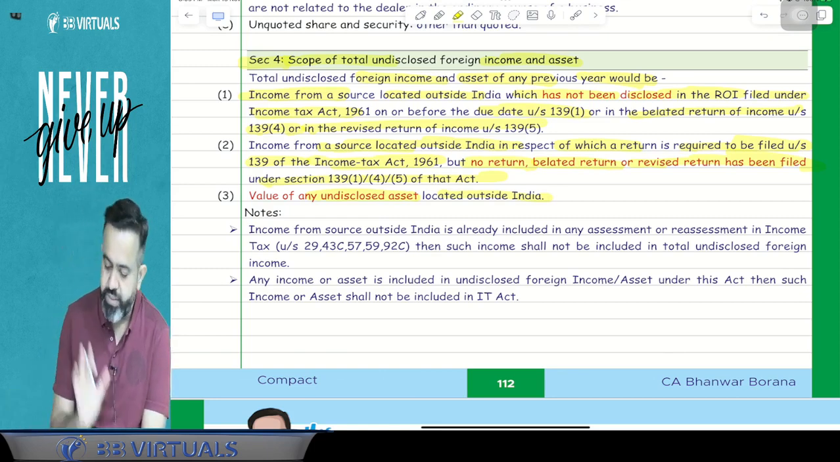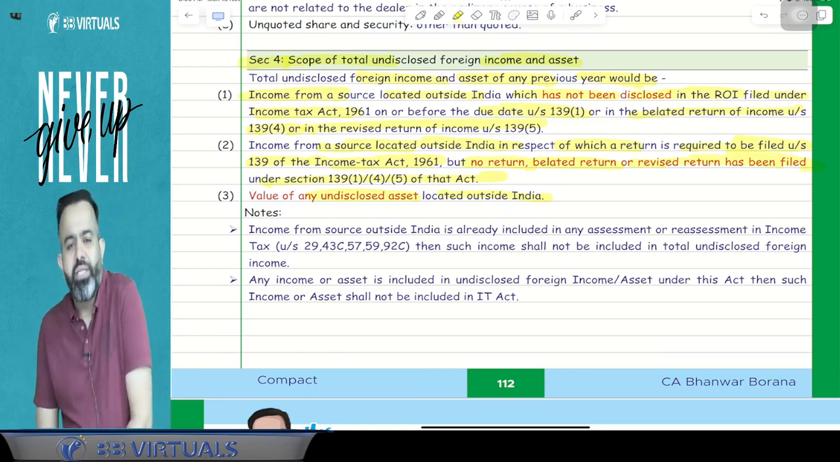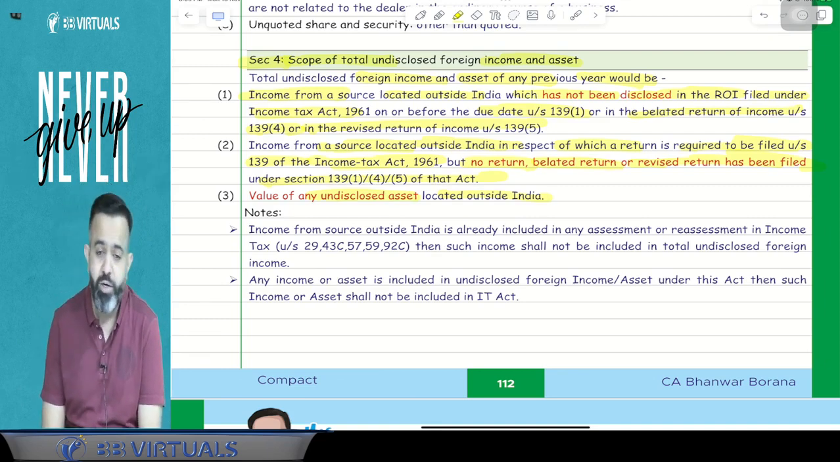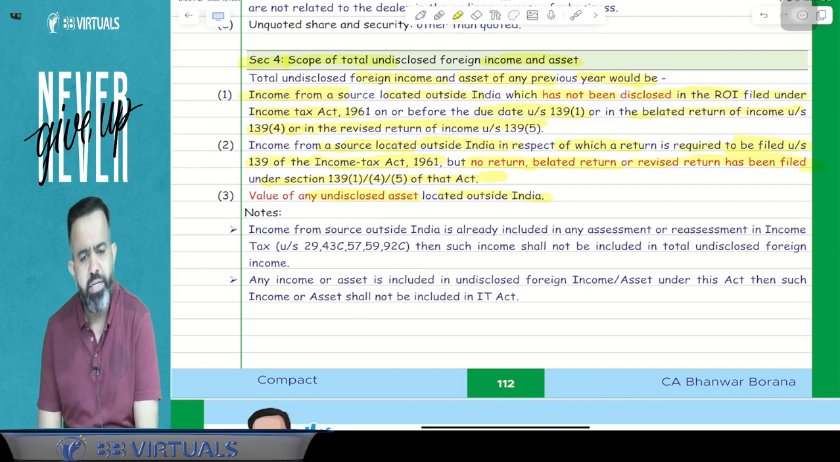So, value of any undisclosed asset located outside India. Guys, you know that nowadays in the return of income, you have to declare the asset also. You have to give the detail of the asset. Suppose the asset detail is not given, then it will be covered in the undisclosed asset.